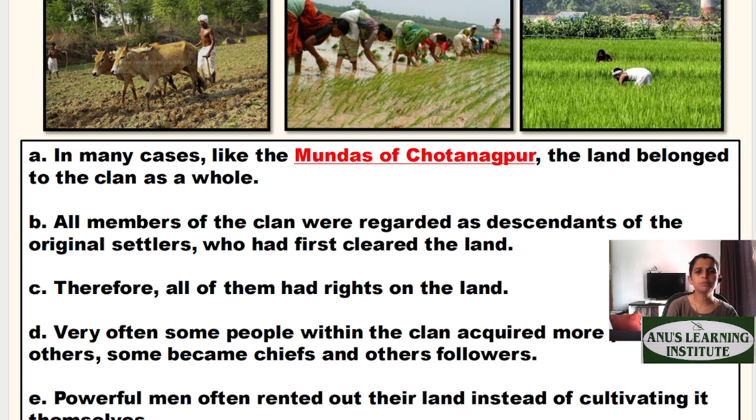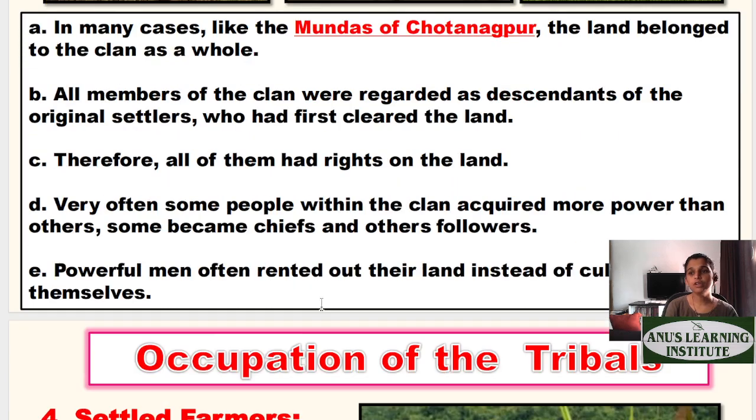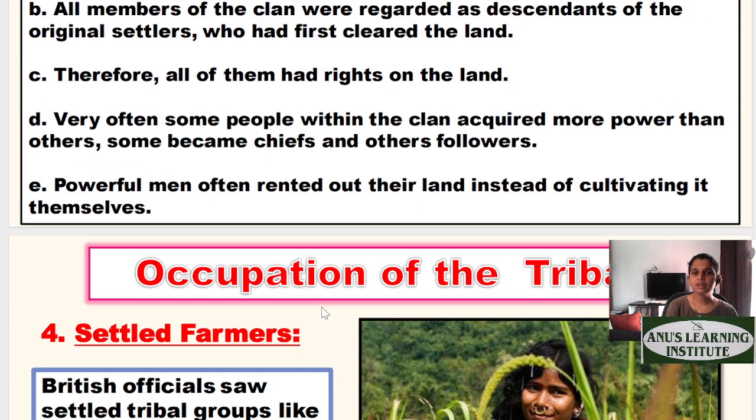Very often, some people within the clan acquired more land than the others. And those who had more land came to be called the chief there. There were some powerful men. What they did, they rented the land. So I don't want to work hard, I have a lot of land, I cannot cultivate everything at once. What I did, I appointed some laborers on my land to carry out the cultivation. So they are not cultivating themselves, they are renting out the land to somebody else for cultivation. That is called renting out land. Okay,